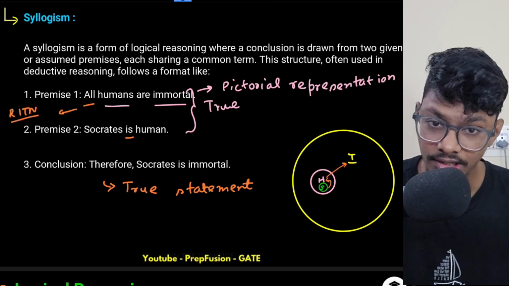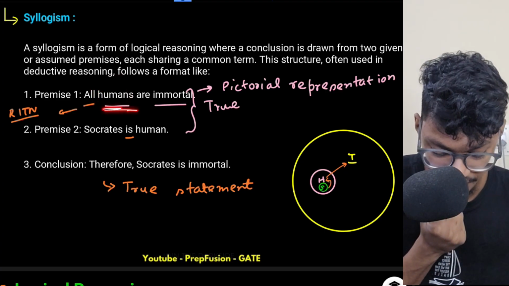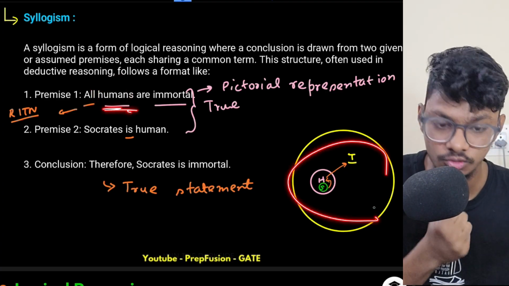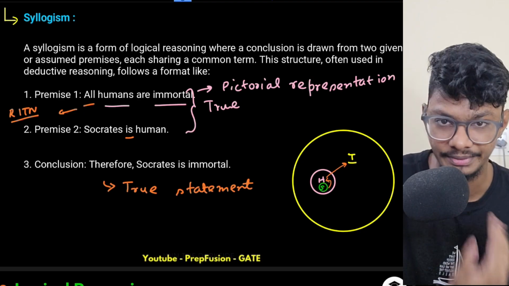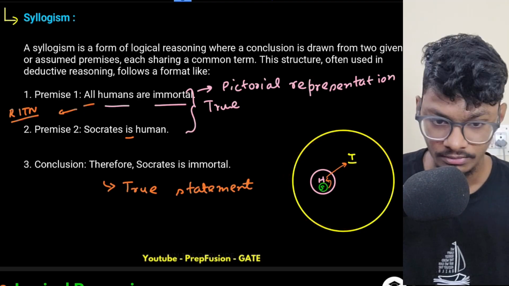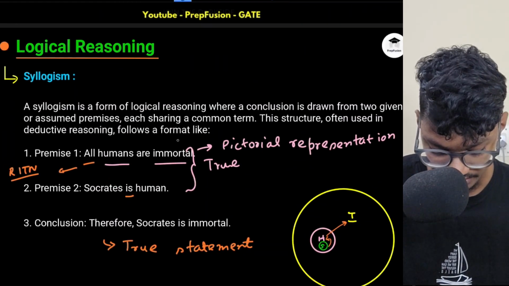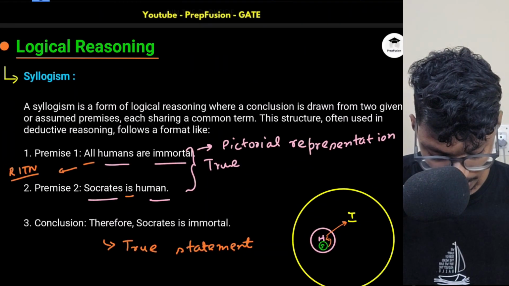So variables here are humans and immortal, because I need to relate the variables with a diagram so that I can pictorially represent them. That is the main thing that you need to understand here. Here Socrates is also a variable and human is also a variable.